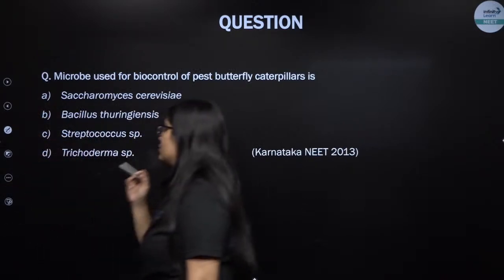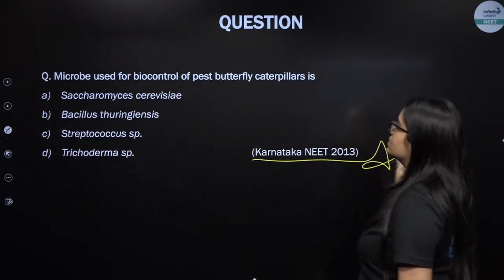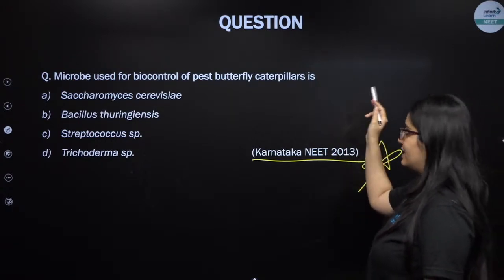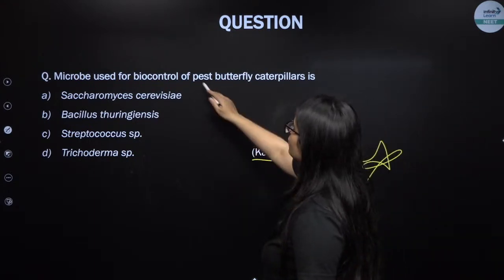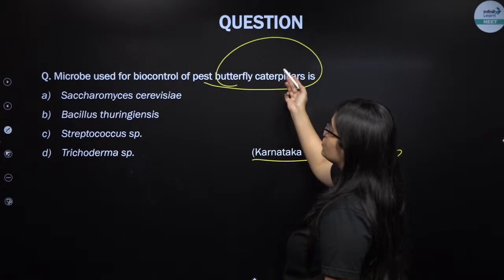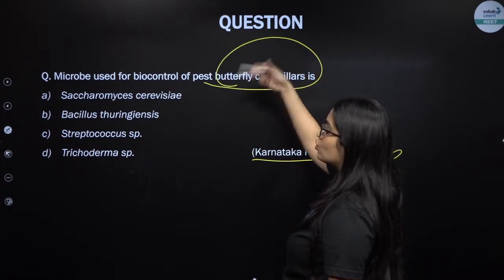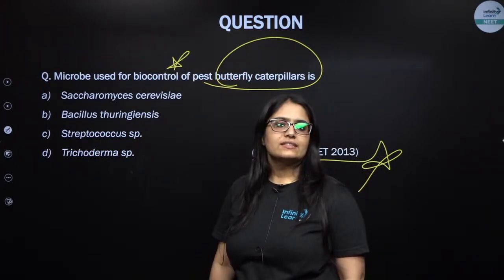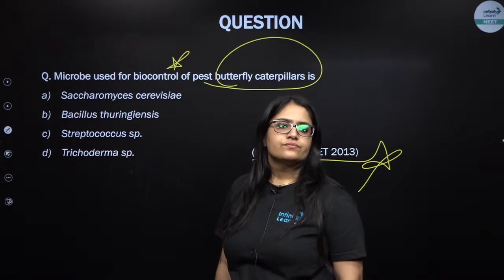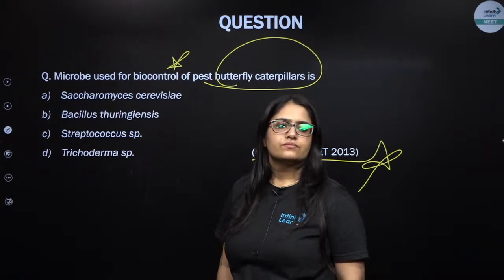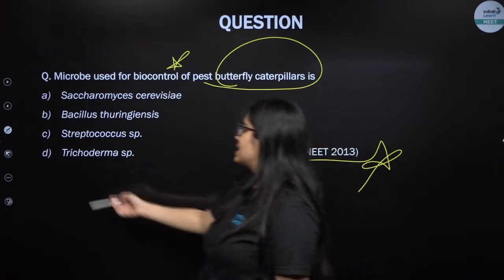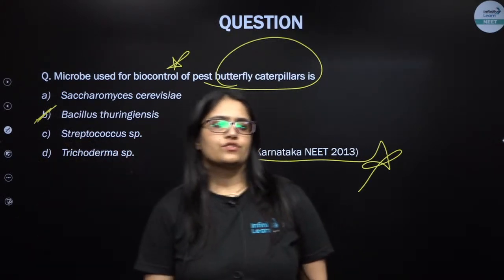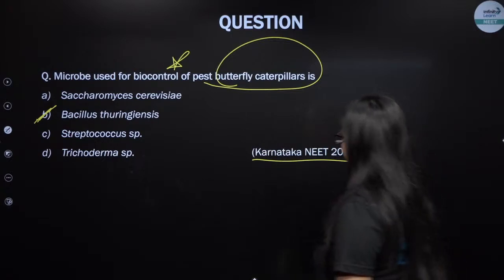area. Next question. This was asked in Karnataka NEET 2013. Microbes used for biocontrol of pest butterfly caterpillar is. So, which of the following controls the pest? Who is the pest over here? Butterfly caterpillars are the pest. So, who is going to control? Who acts as a biocontrol agent for them? Any guesses, my kids? Yeah, that's absolutely correct. It is Bacillus thuringiensis. Please remember this one. Next.